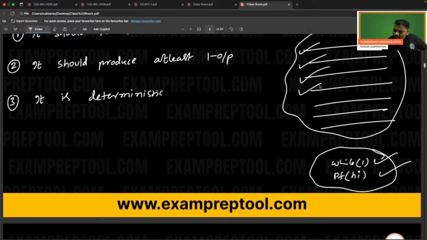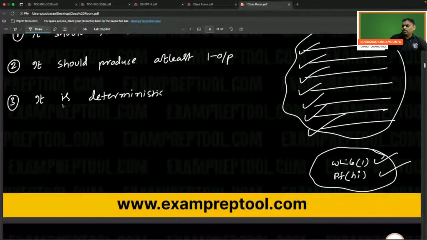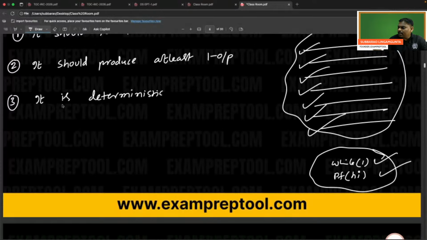So in algorithm, every statement is deterministic. Overall algorithm becomes deterministic. Algorithm is deterministic. How is it possible? Every statement in the algorithm is unambiguous. Unambiguous, deterministic, both are same. In the given algorithm, every statement is unambiguous. Then algorithm is deterministic. So please be careful. Fourth one.